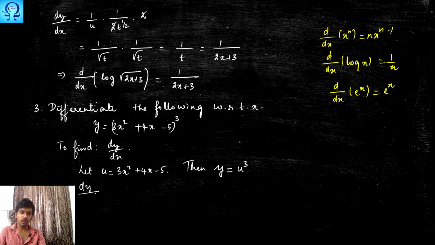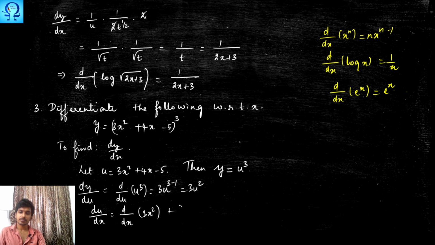Okay, now let us find dy upon du, that is, of u cube. In the place of x we have u, so this happens to be 3u to the power 3 minus 1, which is 3u squared. And du upon dx happens to be what? d upon dx of 3x squared plus d upon dx of 4x minus d upon dx of 5.